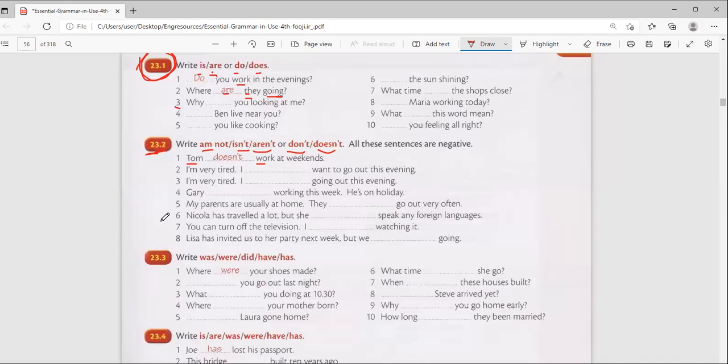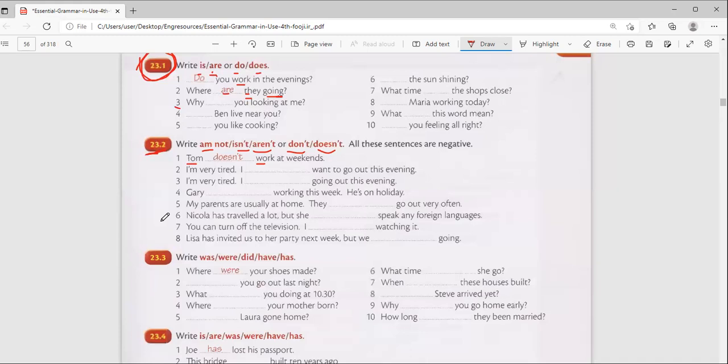Nicola has traveled a lot, but she doesn't speak any foreign languages. Number 7. Lisa has invited us. You can't turn off the television.